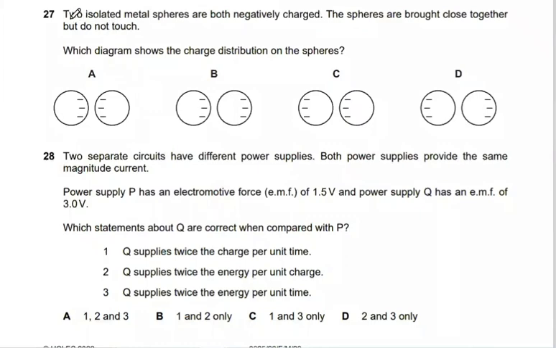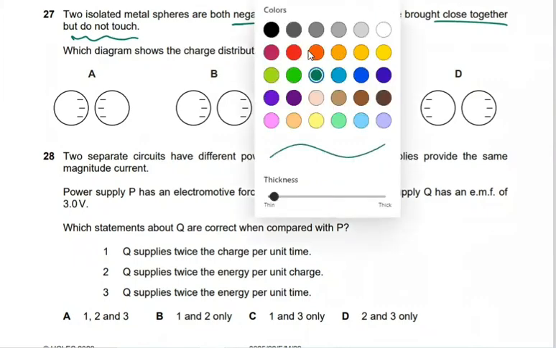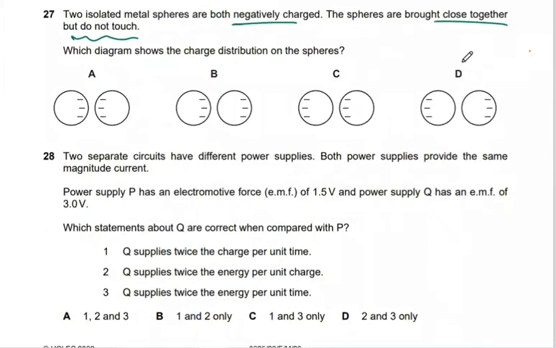Number 29. Two isolated metal spheres are both negatively charged. The spheres are brought close to each other but do not touch. Which diagram shows the charge distribution on the spheres? Now, you know that negative charges, the electrons, move away from each other, they will repel, and since they are metal, they are free to move. So which one is the answer?